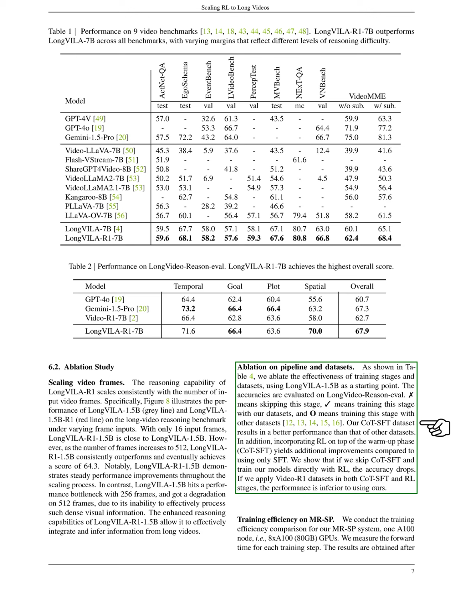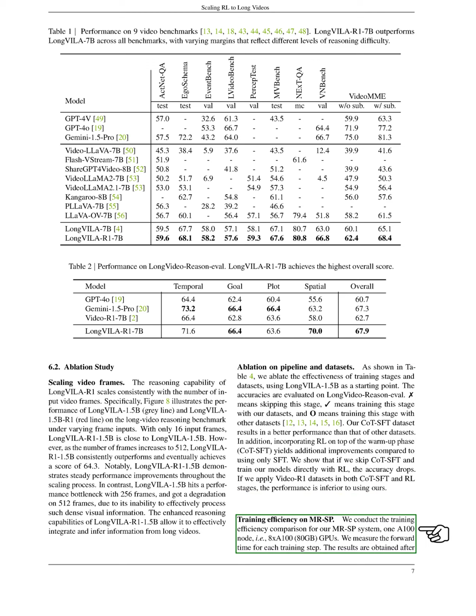Additionally, adding reinforcement learning after the warm-up phase enhances performance compared to using only supervised fine-tuning. We find that skipping COT-SFT and training directly with reinforcement learning results in a drop in accuracy. Using Video R1 datasets in both COT-SFT and reinforcement learning stages also leads to poorer performance compared to our datasets.